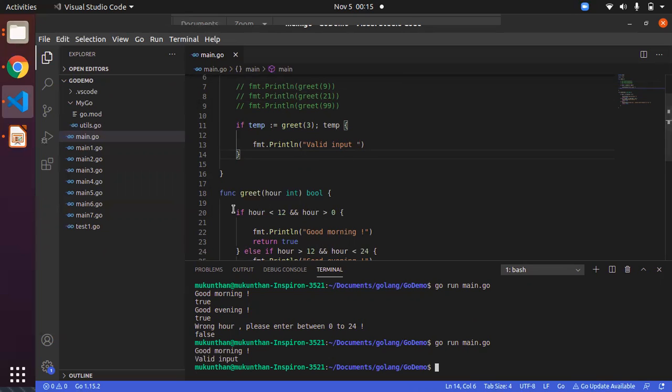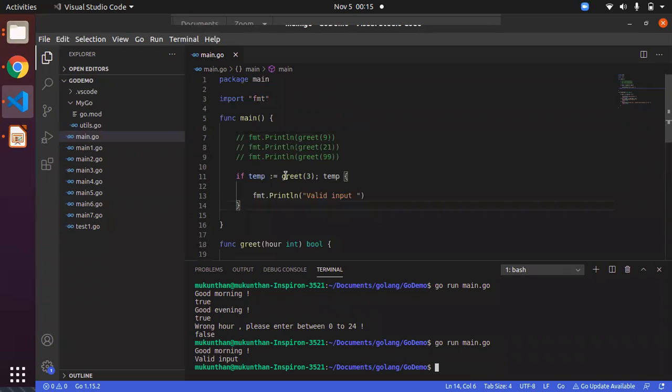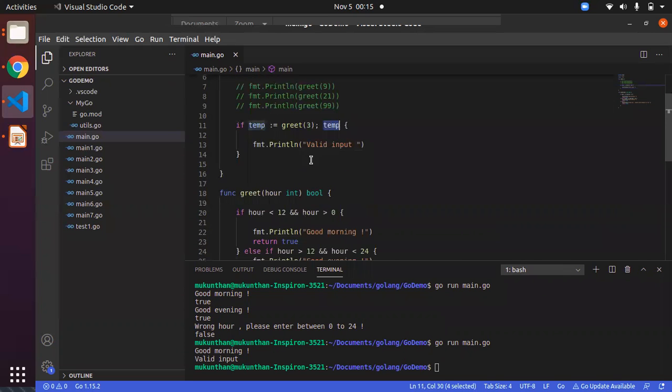Here you can see good morning and valid input. That means the function returned true, and based on the true, it is printing the valid input.